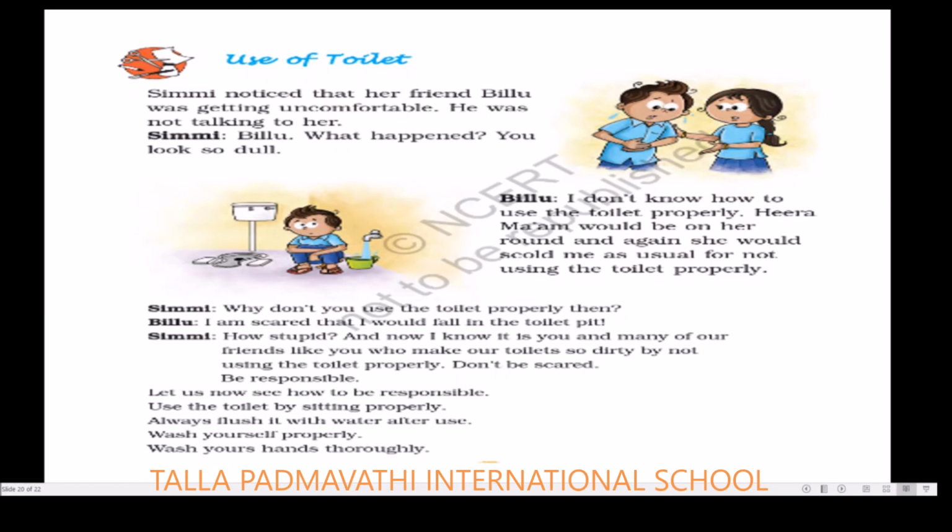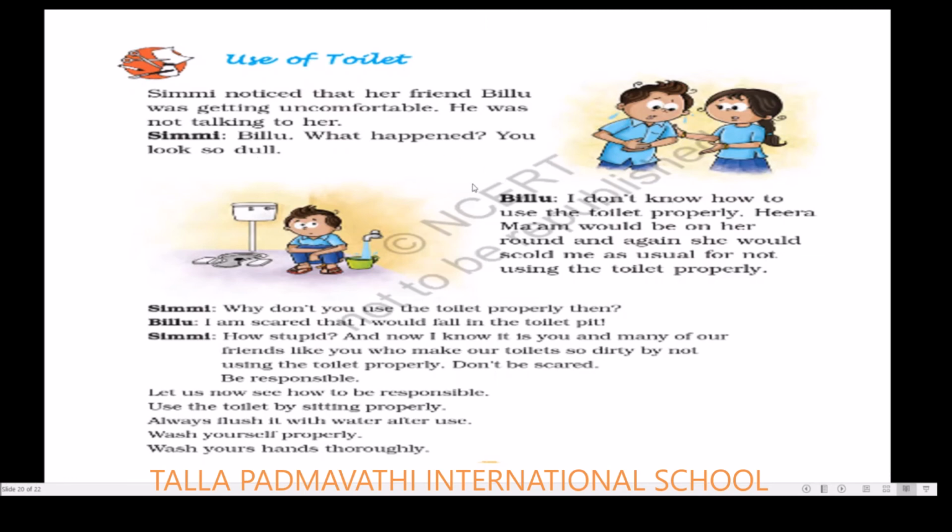Next it comes for use of toilet. It's a conversation between Simmi and Billu. So what happened? Let us find out. So Simmi noticed that her friend Billu was getting uncomfortable. He was not talking to her. So here, are you able to see two friends? The name of the girl is Simmi and the name of the boy is Billu. So these two are best friends. So Simmi noticed that Billu was not speaking with her and he was feeling uncomfortable.